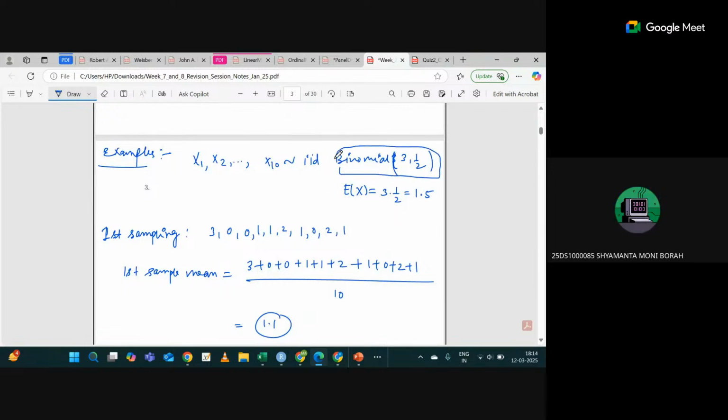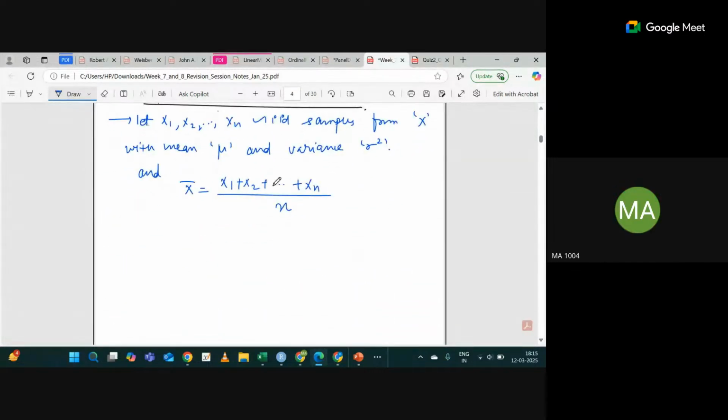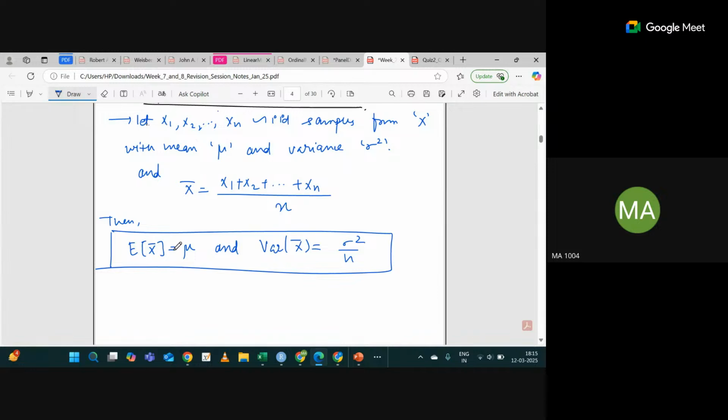If x follows binomial 3 comma half, then what is the value of n here? X can take values only 0, 1, 2 till 3. Okay, got it. So if this is the case, I hope everyone would agree that I can write expectation of x bar as mu and variance of x bar as sigma square by n. Is this clear to all of you, or should I explain the reason behind it?